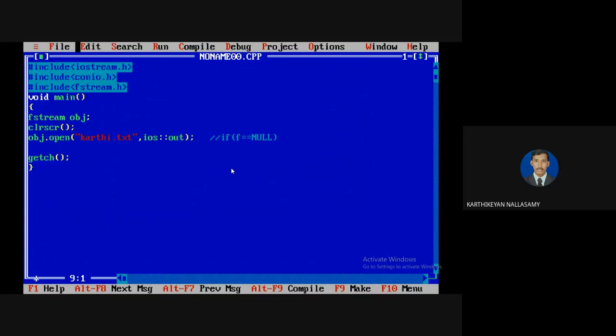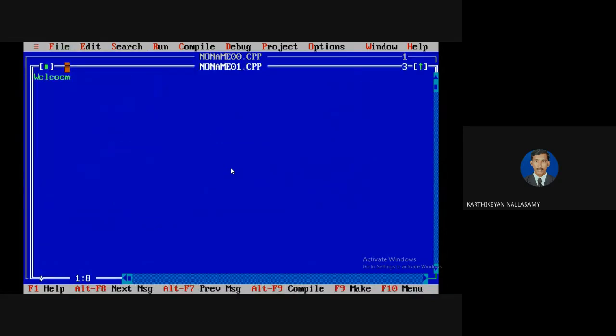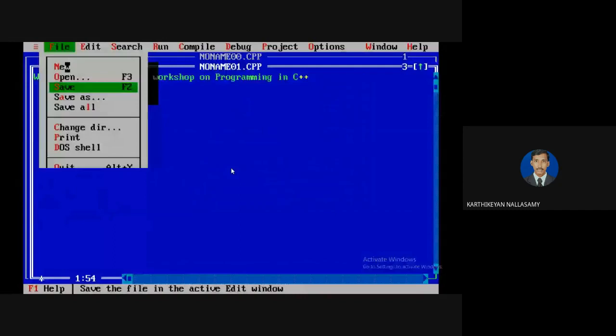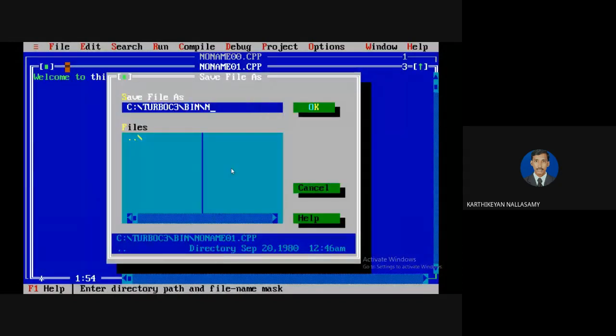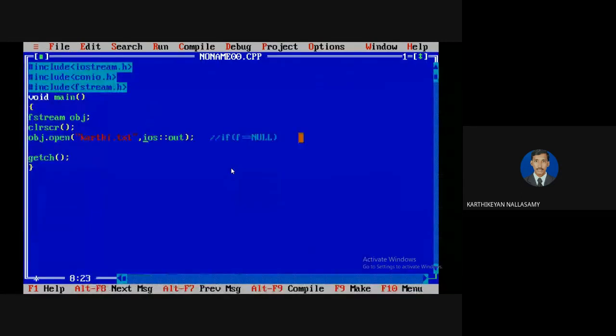Okay. So now I'm going to open another new file. I'm going to write: welcome to this three-week workshop on programming in C++. I'm going to save it as karthik.txt. So karthik.txt is a file. Karthik.txt is there. So now I'm going to read it.